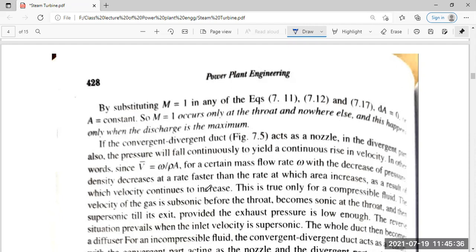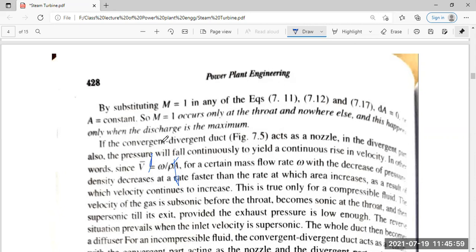For a certain mass flow rate omega, with the decrease in pressure and density, if density reduces, the velocity will go up.